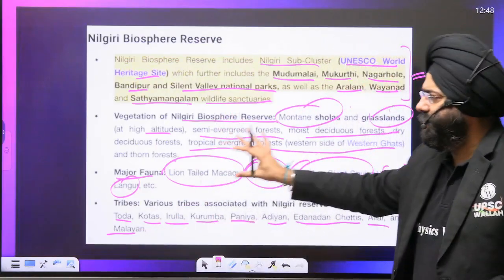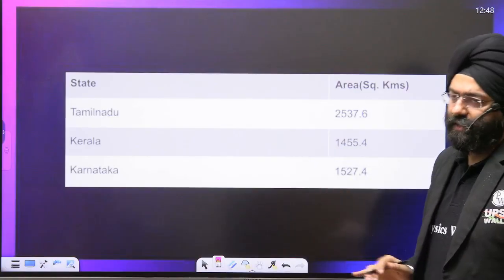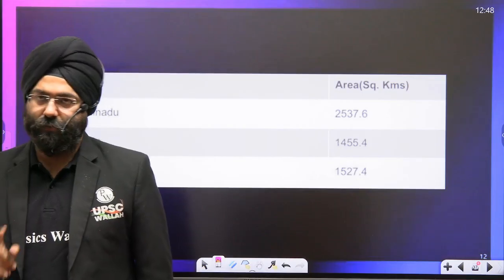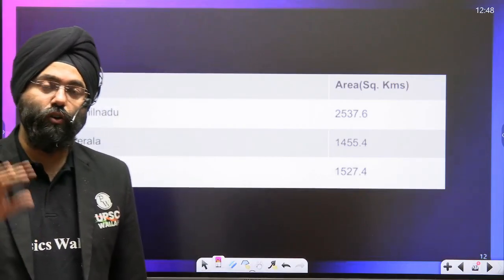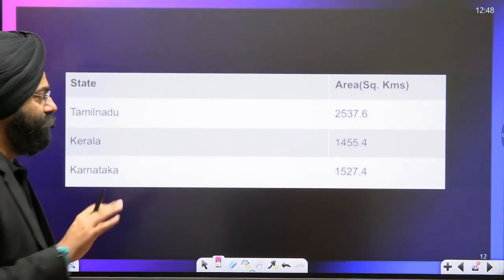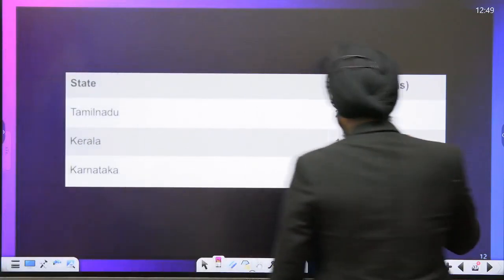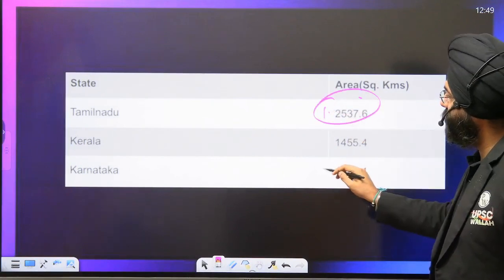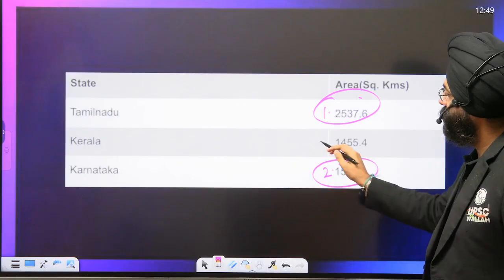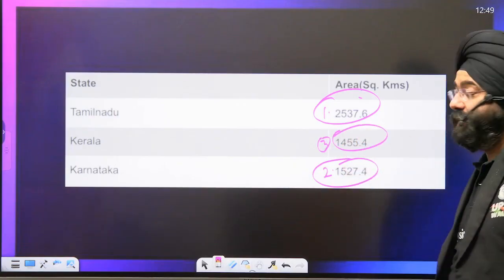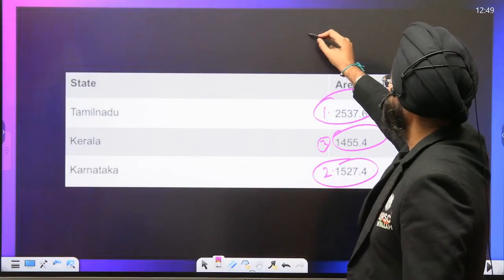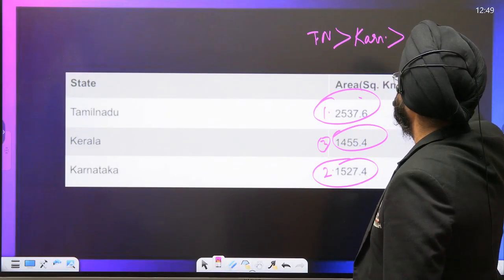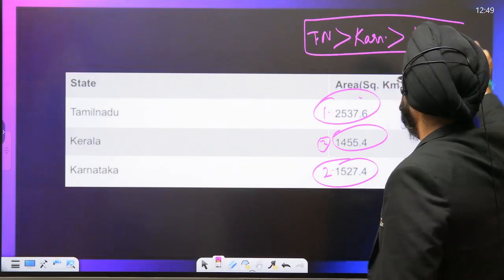Now let us see certain dimensions in detail. One should understand that the Nilgiri Biosphere Reserve is spread in 3 states. Now this can be asked, to arrange them in order of which state has a major area. Please understand, Tamil Nadu has the largest area. Second is Karnataka. Third is Kerala. This can very well be asked. They can be asking you the order: Tamil Nadu, Karnataka, Kerala. You need to remember this order.